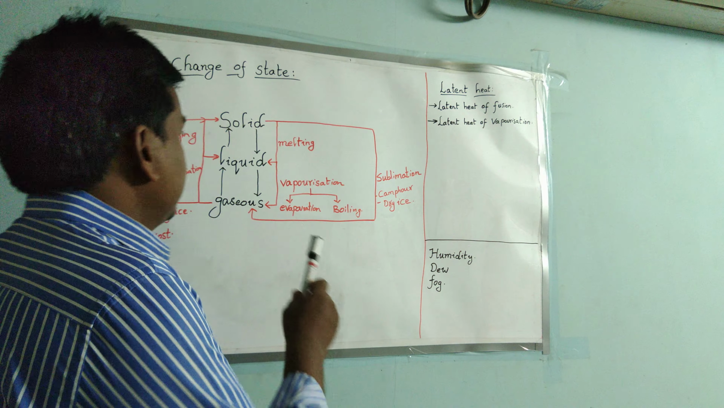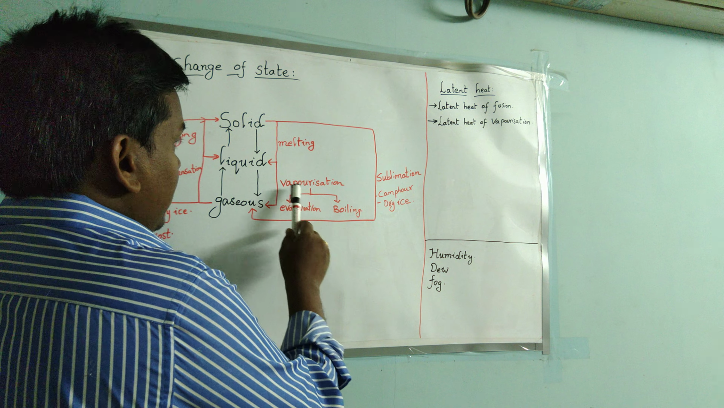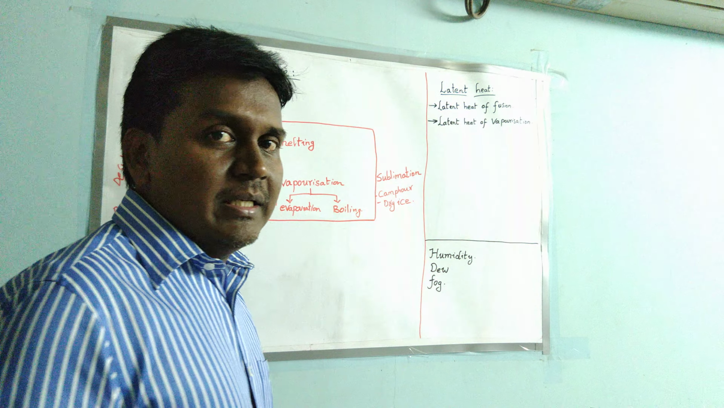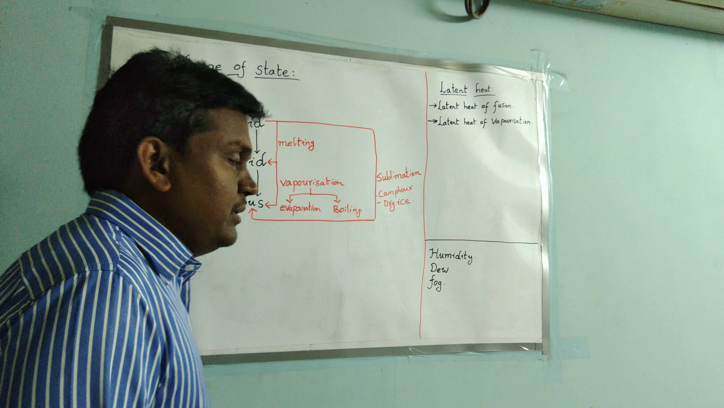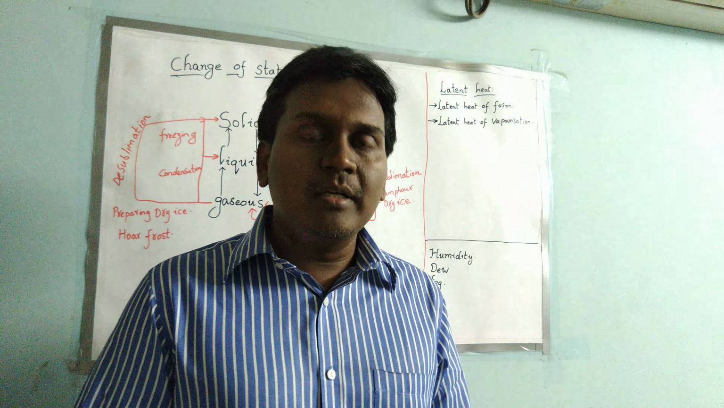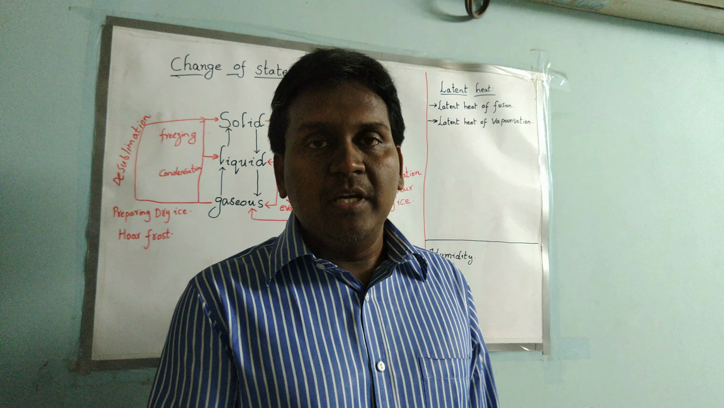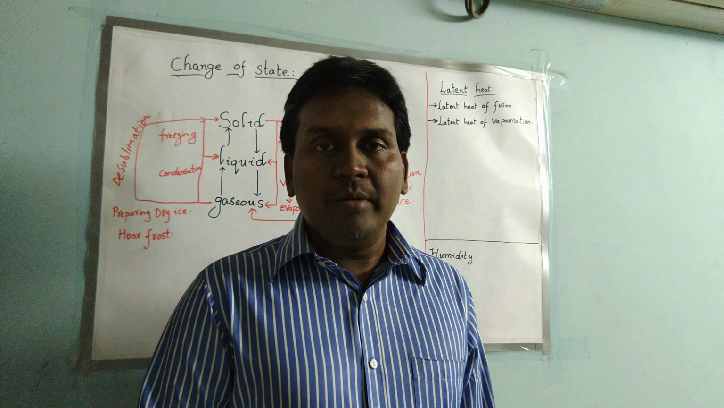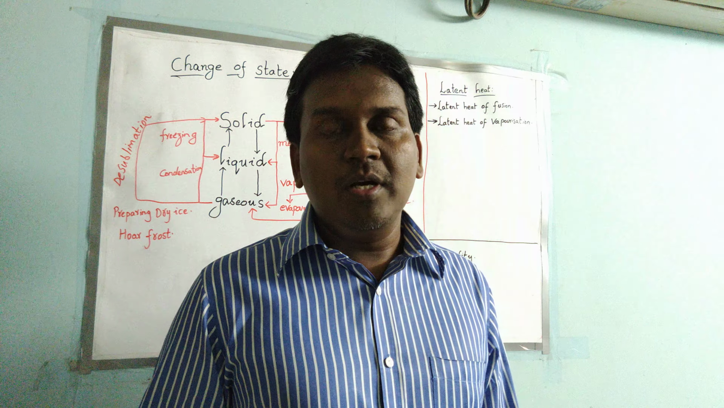Now if you consider liquid to gaseous state, it is called vaporization. And vaporization can be considered in two types, evaporation and boiling. Evaporation is a surface phenomenon. See, if you take spirit or petrol in a dish and place it at room temperature, after some time you will observe that there is no petrol or spirit in the dish. That means what happened to that?